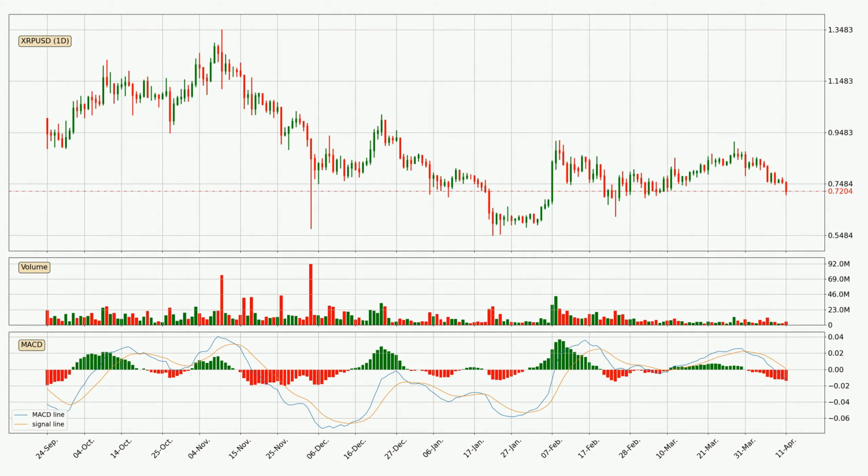Looking at the daily MACD, the trend is currently going down because the MACD line is below the signal line. We can expect for the price to continue going down or perhaps remain at least stable, because the MACD histogram shows the momentum currently being strong.